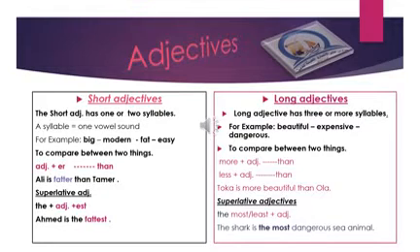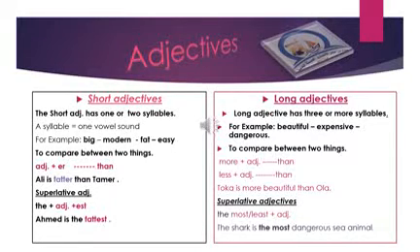Today, inshallah, we are talking about adjectives, and we have two kinds of adjectives: short adjectives and long adjectives. Let's start with the short adjectives. The short adjective has one or two syllables. A syllable equals one vowel sound.